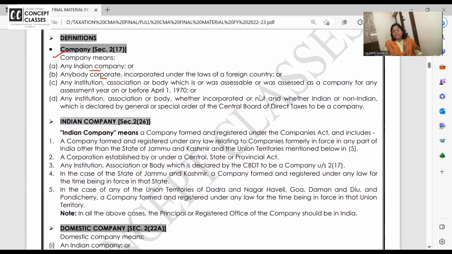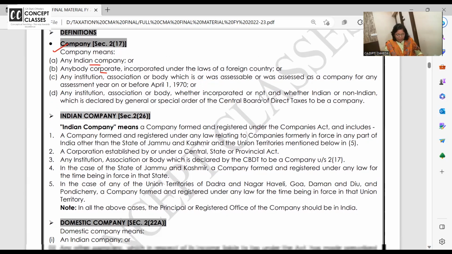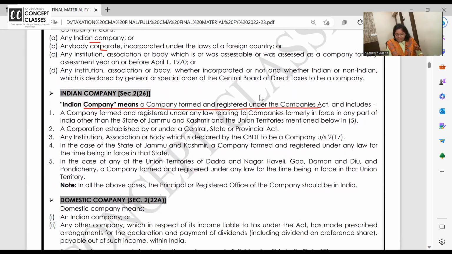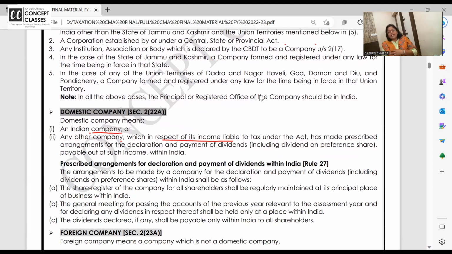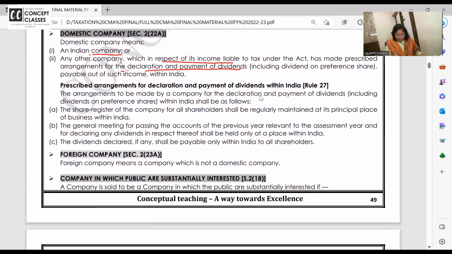It could be any company, Indian company, domestic company or foreign company. Indian company is a company which is registered under Companies Act 2013. Company registered under any law, and corporation established under the Central and State Act and all that. Domestic company could be Indian company or any other company. How do you call it a domestic company? If they have decided to declare and pay the dividends in India. Foreign company is a company which is not a domestic company. It's a company which is registered outside the laws of India.